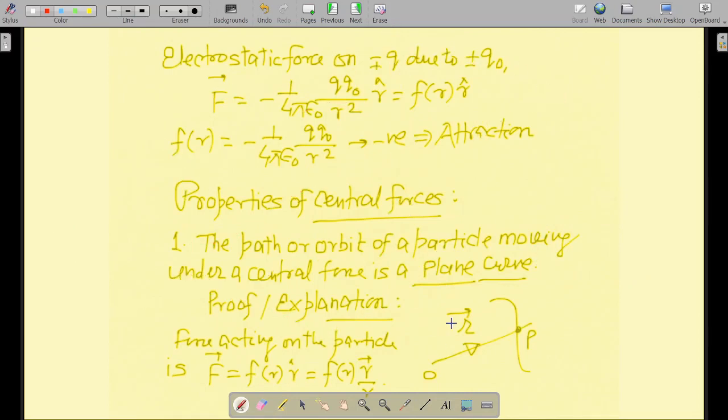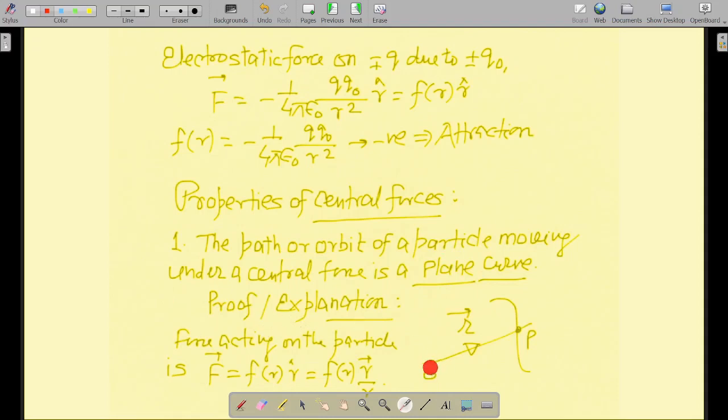Okay, so you only have to take into account the planar curves in case of central forces, because whenever a central force acts, the path or trajectory traced by a particle will always be planar. It can never be non-planar. So the path or orbit of a particle moving under a central force is a plane curve. With proof we will see it.